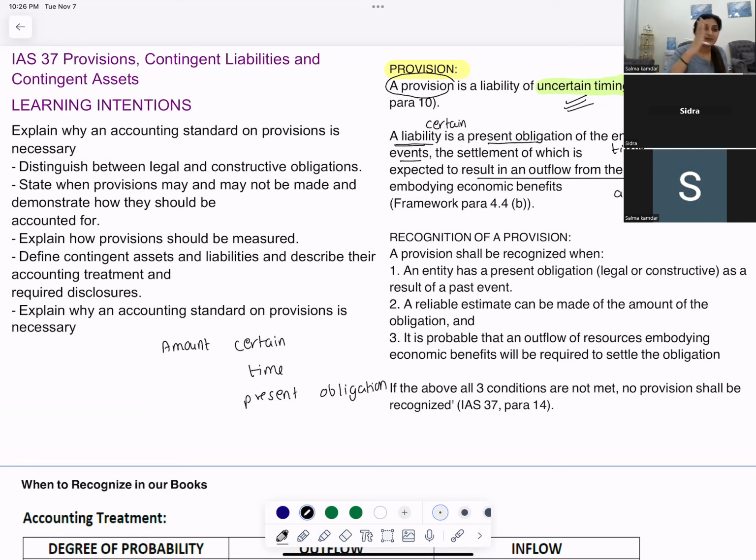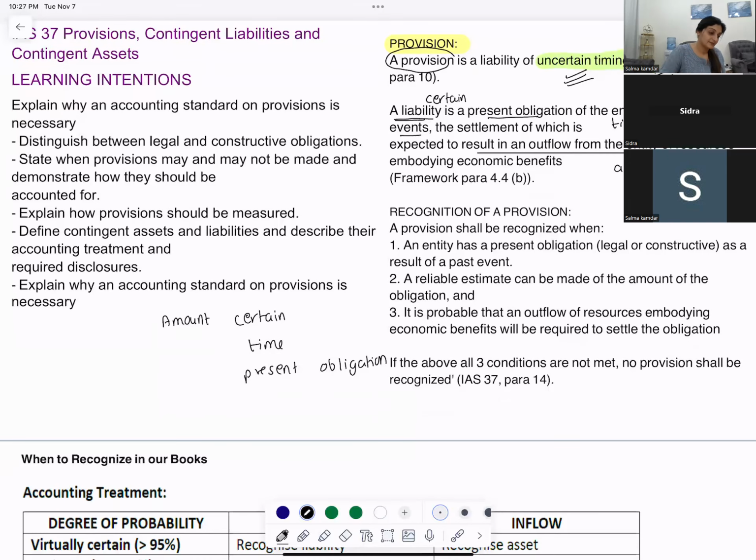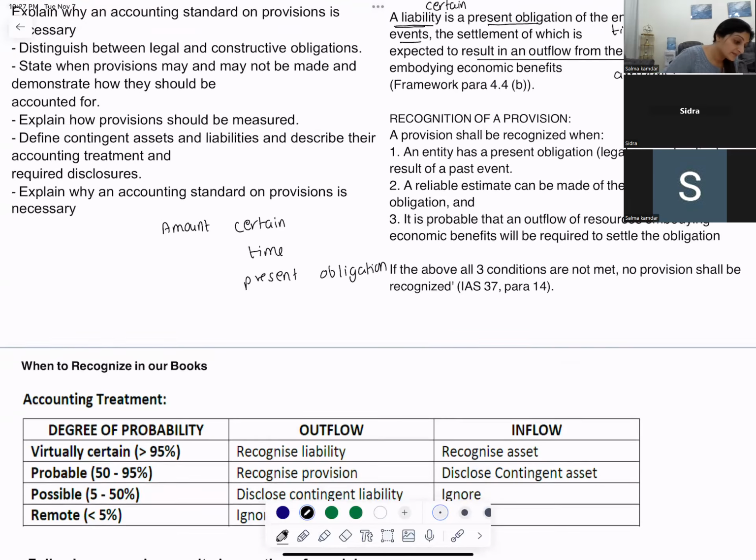Can you give me the distinction between a provision and a liability? A provision is a liability of uncertain timing or amount, and a liability has a certain timing, an amount, and a present obligation, and it results in an outflow of resources embodying economic benefit.